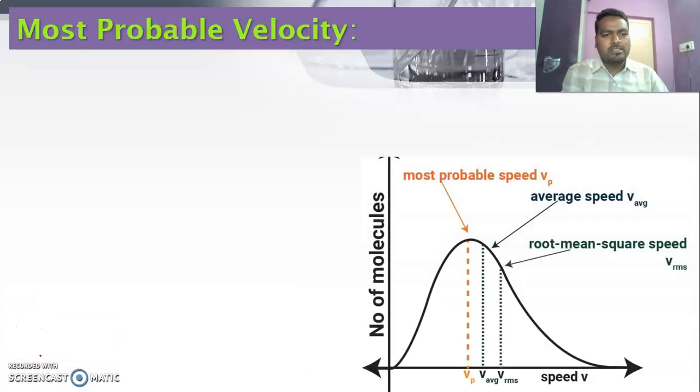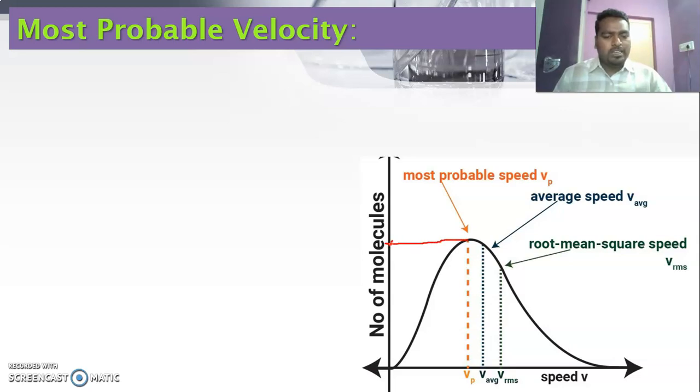Most probable velocity. Before going to know that, let us look at the graph of number of molecules versus velocity. That is the Maxwell-Boltzmann distribution curve with respect to the different velocities of a molecule. In the curve, you can see that if you extrapolate this line towards the y-axis, it touches this point.